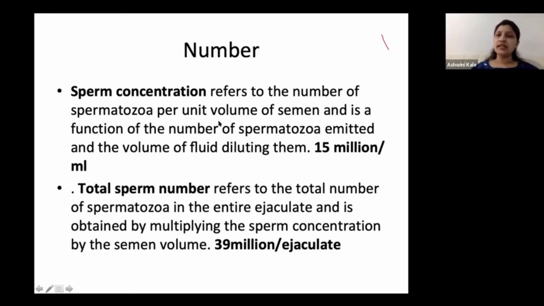So whenever you read any report, always see whether they have written it as sperm concentration or total sperm number. At times it happens that they write total sperm number as per ml and the values are given as low as 15 million, and you would think that it is lower than the reference limit, and suddenly the treatment of the patient changes. So sperm concentration is always per ml and total sperm number is of the total ejaculate or per ejaculate.